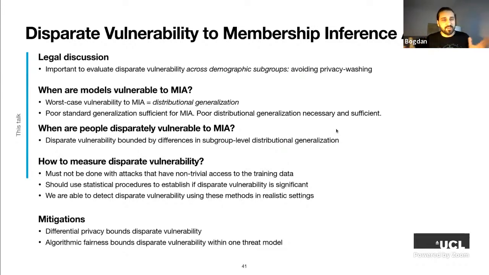How should we measure disparate vulnerability? First, we should not use attacks that have non-trivial access to the training data. So we should prefer shadow model-based attacks. We should use statistical procedures to establish if disparate vulnerability is significant or not. And in our experiments, we were able to detect disparate vulnerability using these methods in realistic settings. We also talk about mitigations in the paper, and we show differential privacy bounds disparate vulnerability, and that algorithmic fairness also can bound disparate vulnerability within one threat model. And it's really not a sufficient tool to protect privacy.